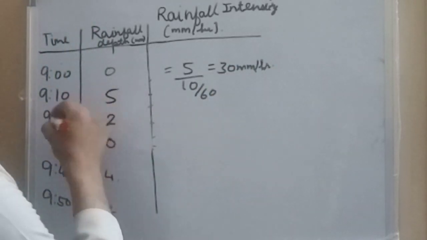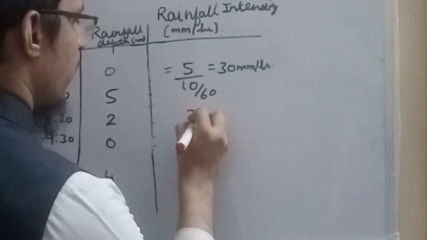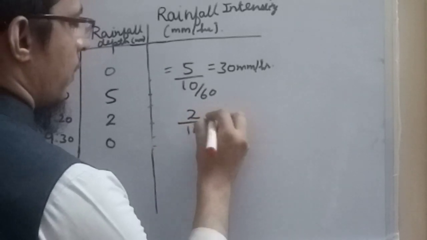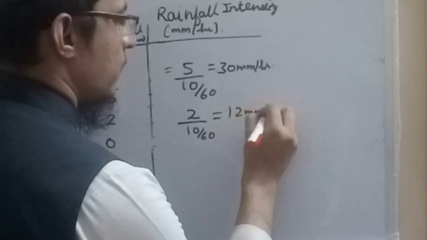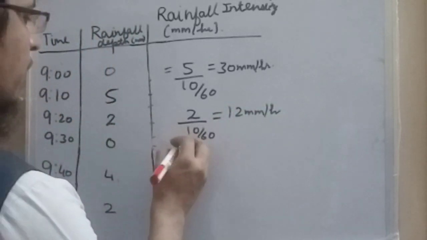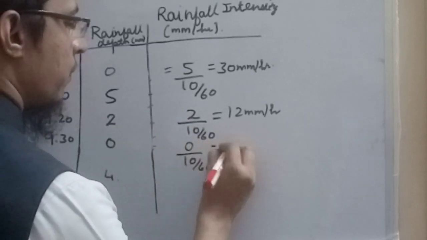Between 9:10 to 9:20 the rainfall depth is 2 centimeter. So 2 upon 10 by 60 will give us 12 mm per hour. Between 9:20 and 9:30 rainfall depth is 0, so 0 upon 10 by 60 will give us 0.